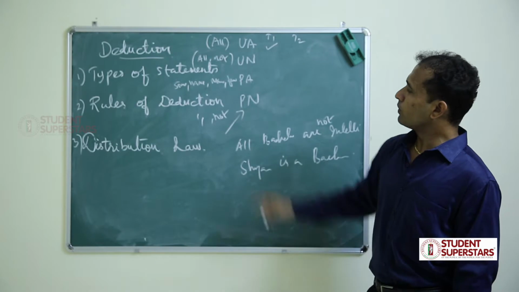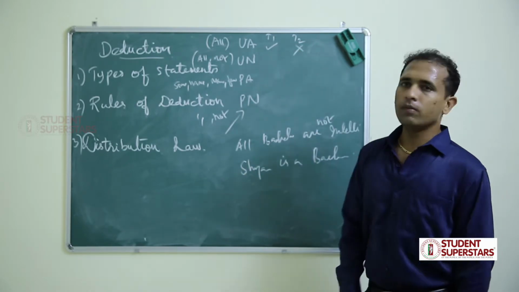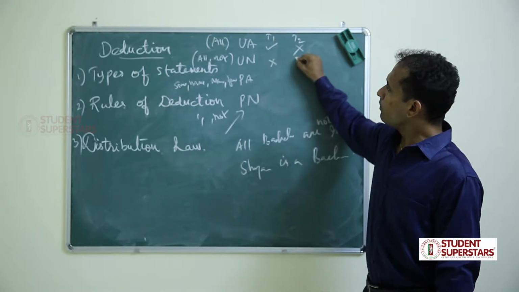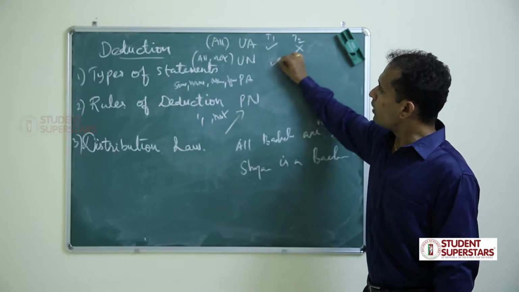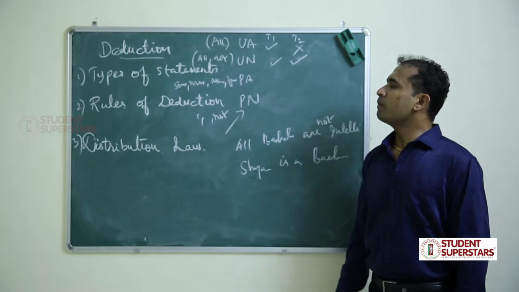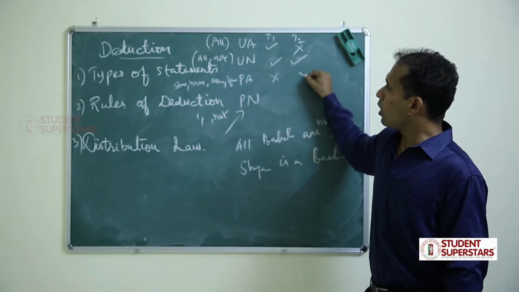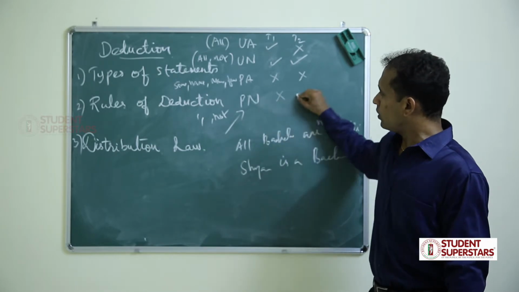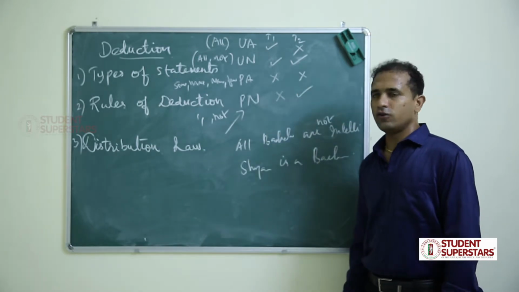Now the distribution law. Universal affirmative: first term distributed, second term not distributed. Universal negative, both terms are distributed. Particular affirmative, both terms are not distributed. And particular negative, first term not distributed and second term distributed.